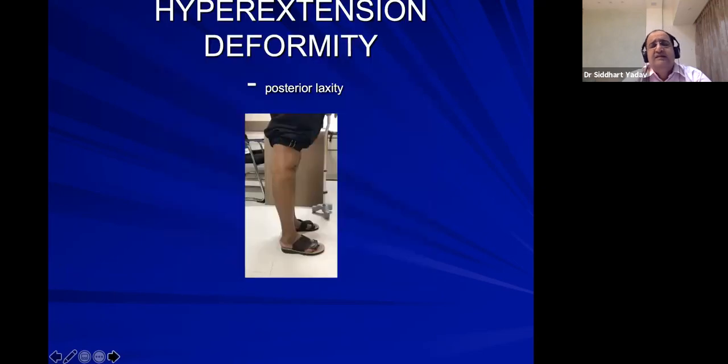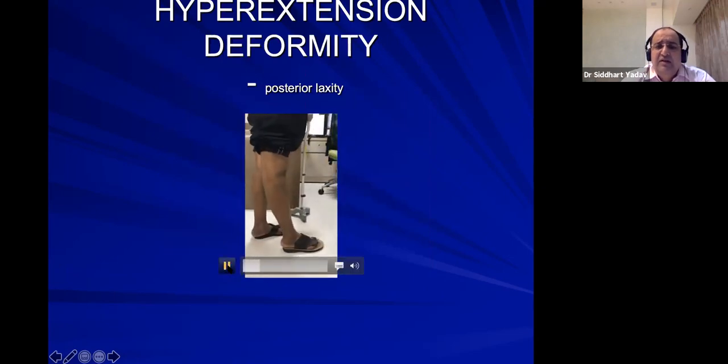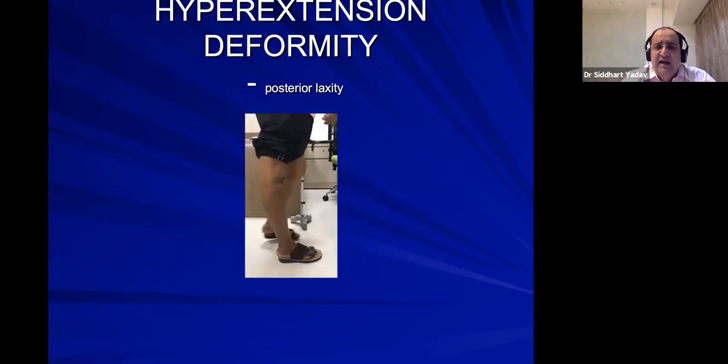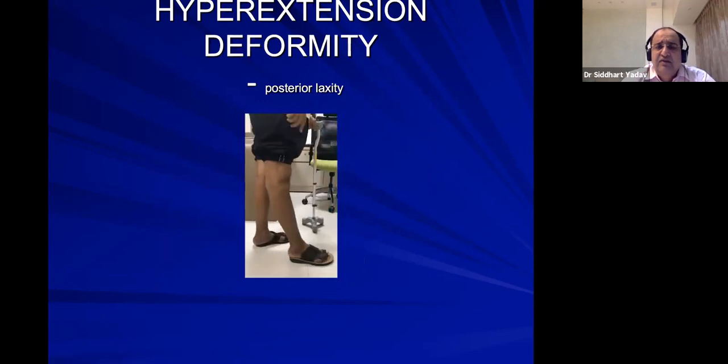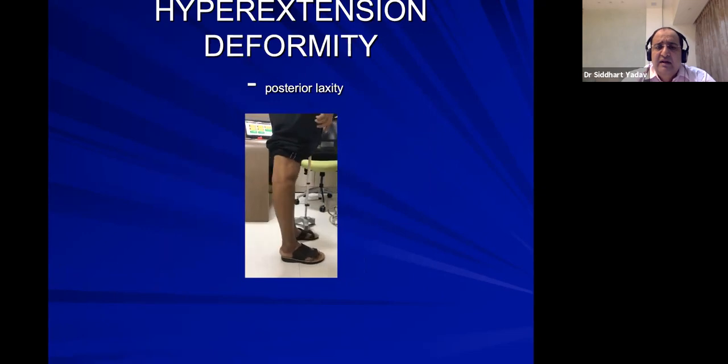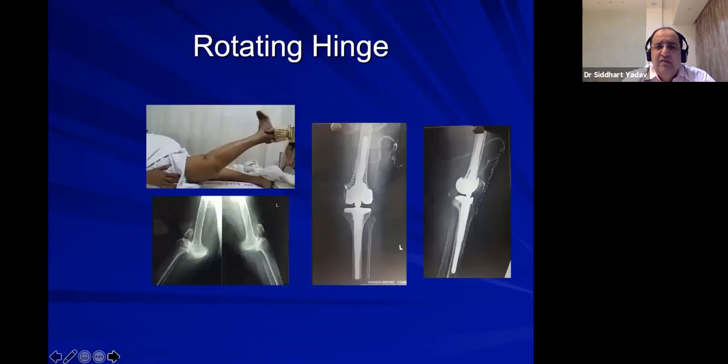Okay, now next is hyperextension deformity. As I told you, you can only appreciate that when you tell the patient to walk, and you see the right side going back. These are very difficult to correct and cannot be managed by a regular prosthesis.